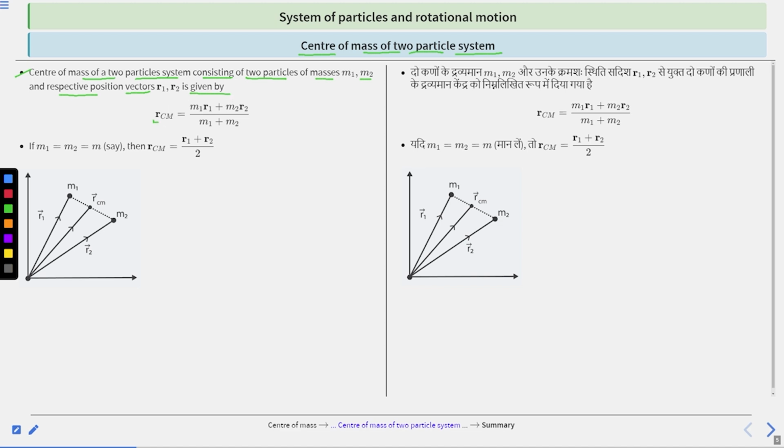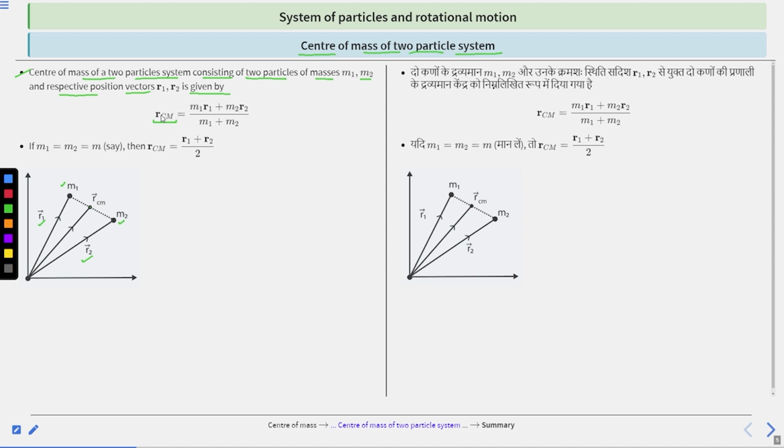So suppose there are two particles, this is particle m1 and particle m2, and the positions of particle m1 and particle m2 from the origin are the vectors r1 and r2. Clear? So the center of mass lies between them.